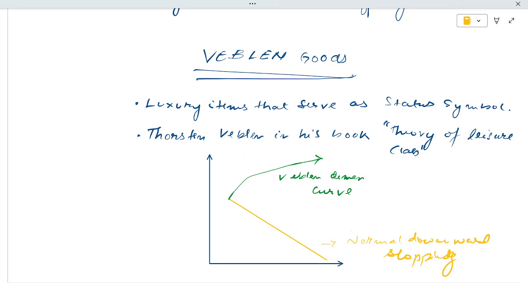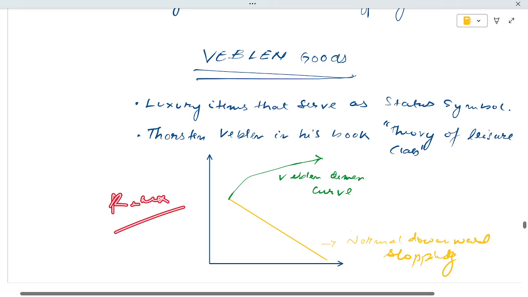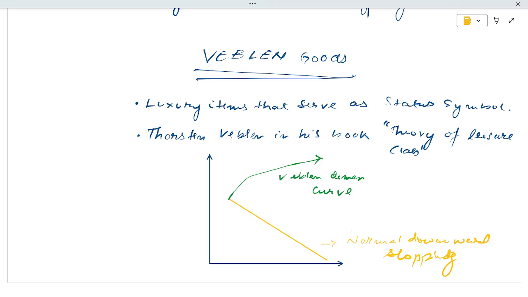For example, Louis Vuitton or a Rolex watch serve as a status symbol, because they serve as a status symbol. So that is Veblen goods: as price increases, quantity demanded increases. So this demand curve is upward sloping.